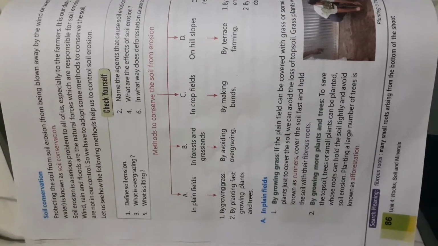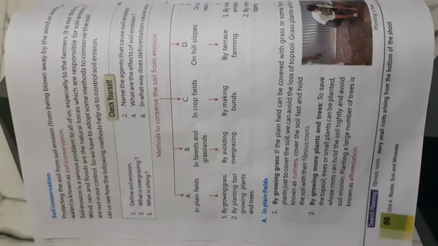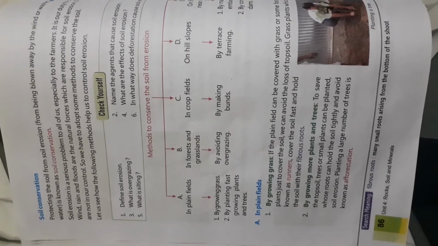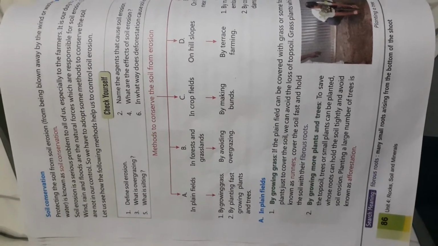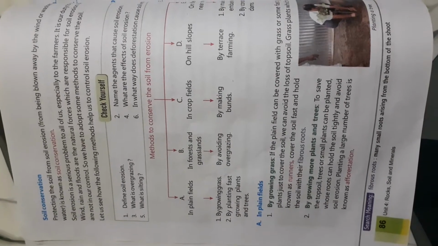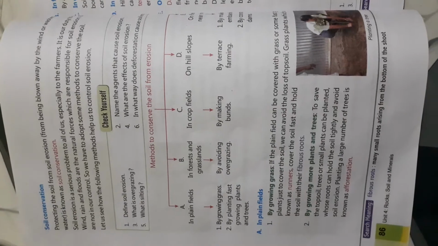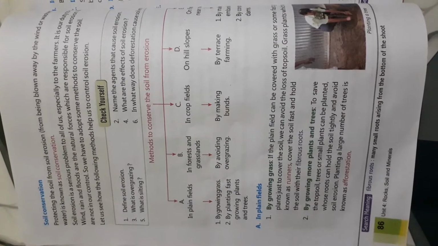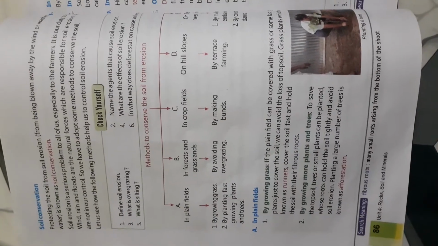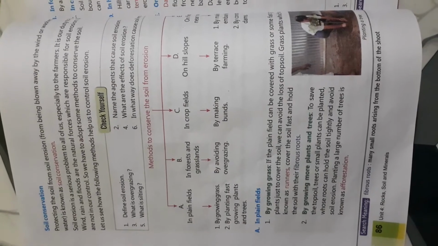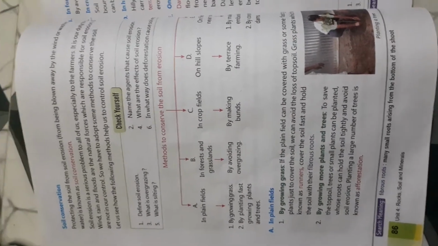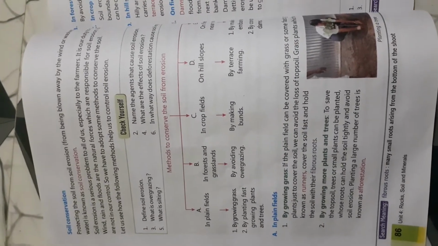So we are learning chapter 10, that is soil erosion and conservation. In the live class I have explained what soil erosion and soil conservation are, and we are learning the different methods to conserve the soil from soil erosion. Now, the first method which we can apply to plain fields for preventing soil erosion.